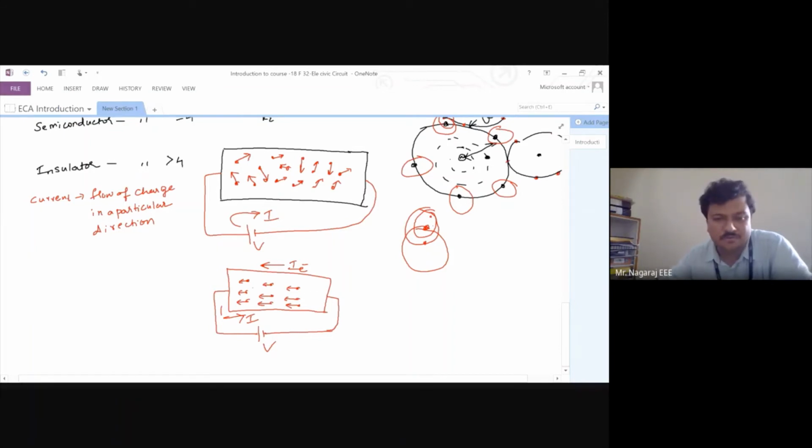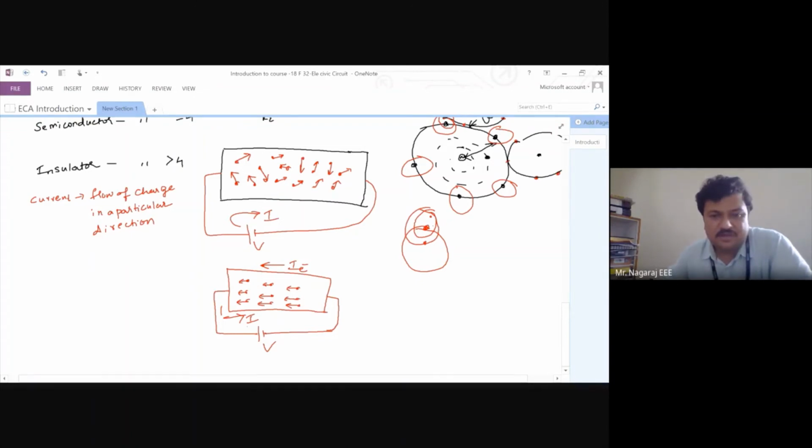Yes or no? If these two are physically existing, then always the net current should be zero, because this is with the same electrons, this is also with the same electrons. Both are flowing in opposite direction in the same conductor. Always the current should be zero then. Okay. Why there are two currents in a conductor is,